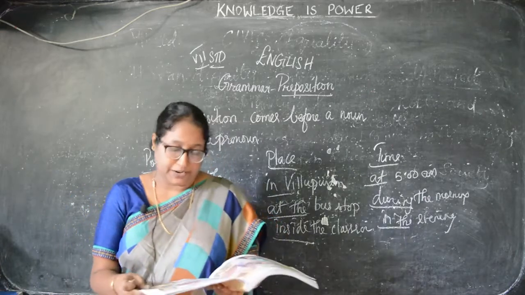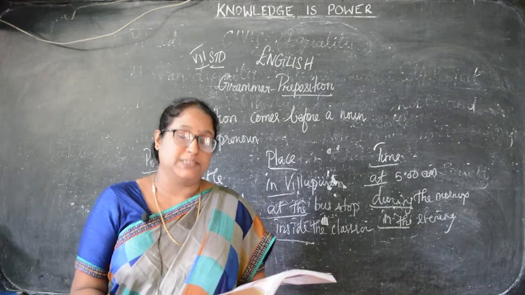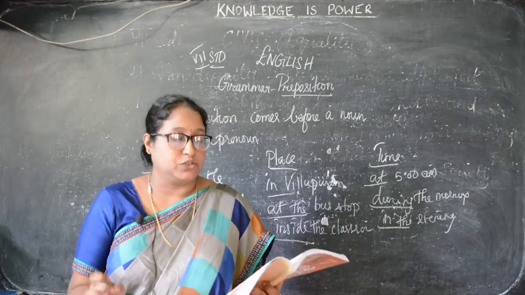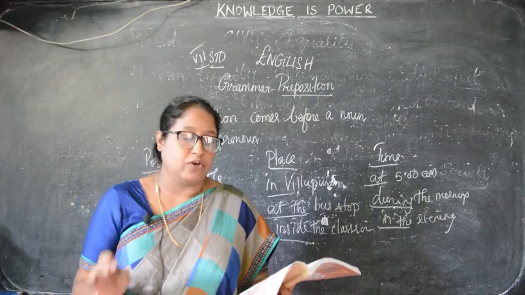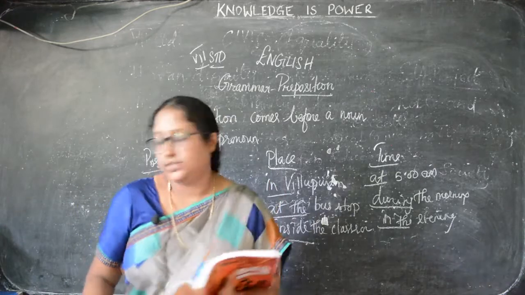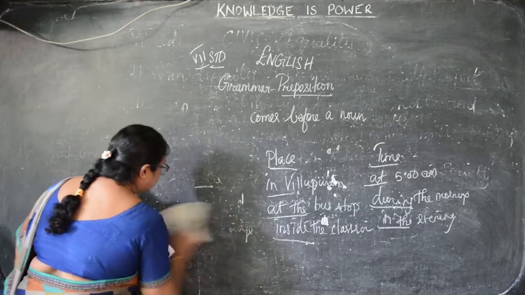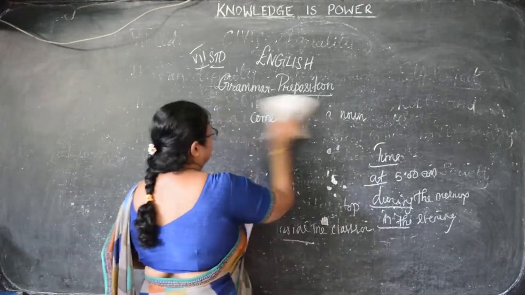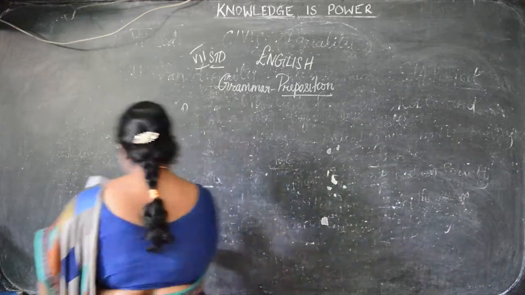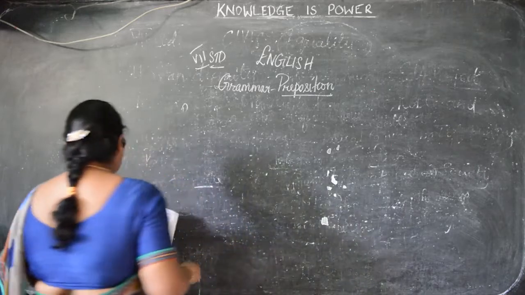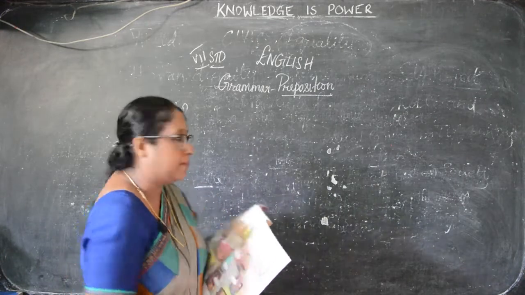Next, they have given page number 149. Look at the pictures and pick out the right preposition and fill in the speech bubbles given below. So the options are given there: between, down from, onto, inside, on, in front of and over. So we have to write the correct preposition there. What is the first one, children? See the first one here. This girl is jumping over the box. That is, I am jumping over the box.